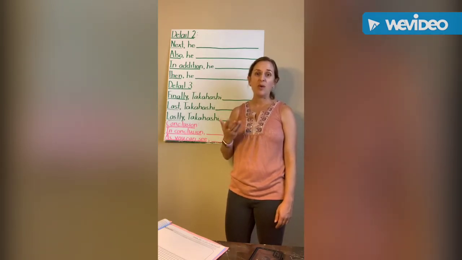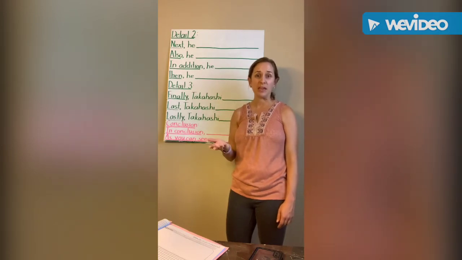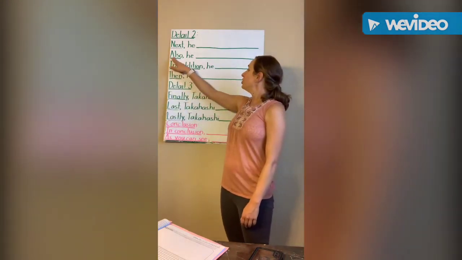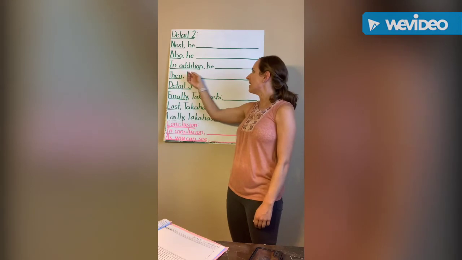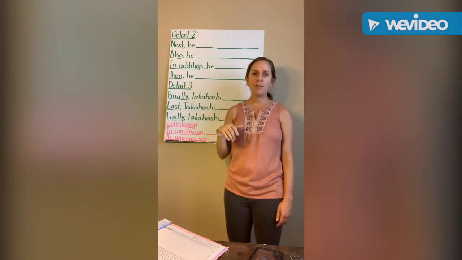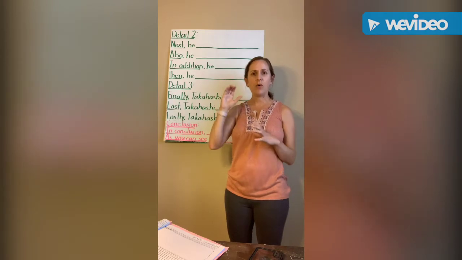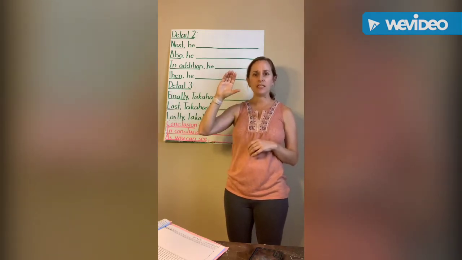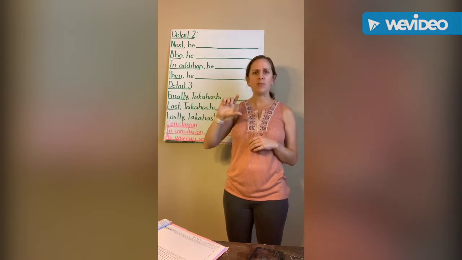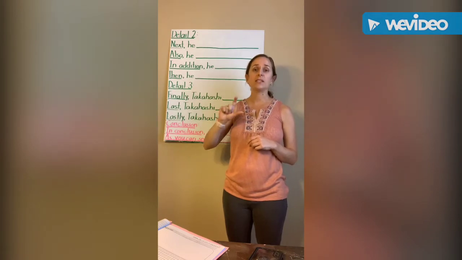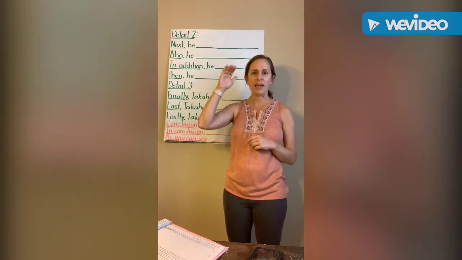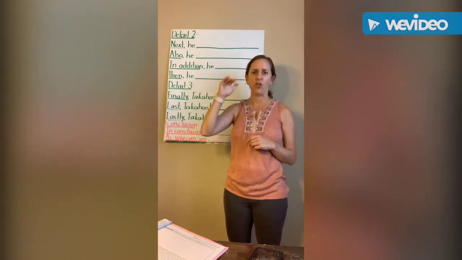Because in the classroom, we would normally read the story twice before we would do a writing anyways. They can choose also "He blank," "In addition, he blank," or "Then he blank." So we want students to remember using those time transition words that we kind of want to go in order. So yesterday, their first detail should have come from towards the beginning of the story, something that he did early on in the story. Detail 2 is going to be something that they read about towards the middle of the story. And then detail 3 that we'll do next, again, will kind of come towards the end. So we want to make sure that students are going in order so that they're not all over the place.